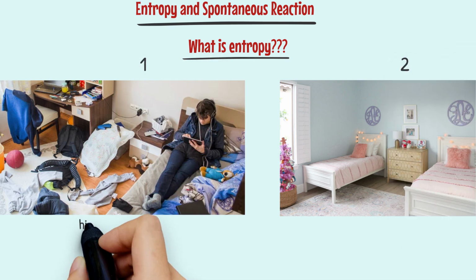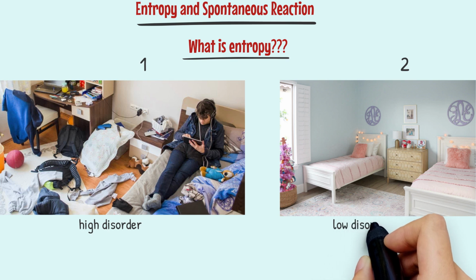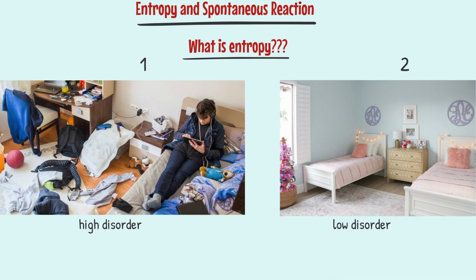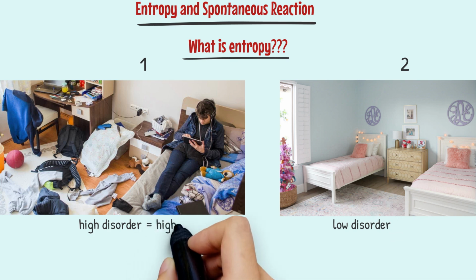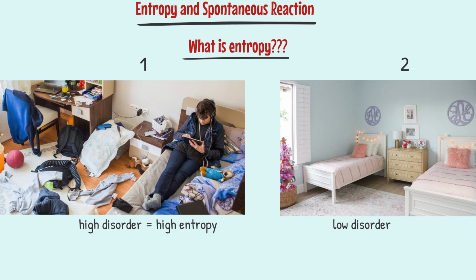The first room has high disorder, but the second room has low disorder. You can say this in other words. The first room has high entropy, but the second room has low entropy. This room has high entropy, but this room has low entropy. High disorder is directly proportional to high entropy, but low disorder is directly proportional to low entropy.